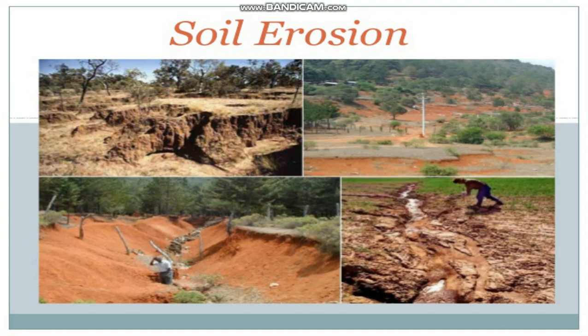Hello students. Today we will discuss soil erosion, effects of soil erosion and methods of soil conservation. So firstly we should know the meaning of soil erosion. Soil erosion is a slow process of movement and transport of the upper layer of topsoil by water, wind, ice, etc. Or you can say removal of the top layer of soil is called soil erosion.